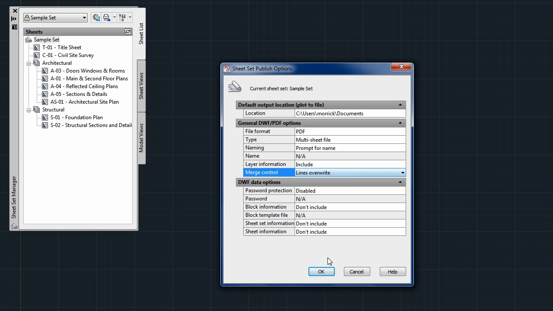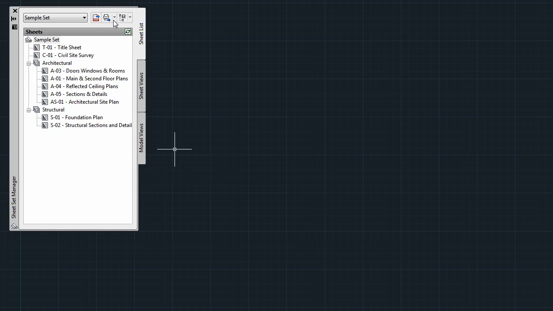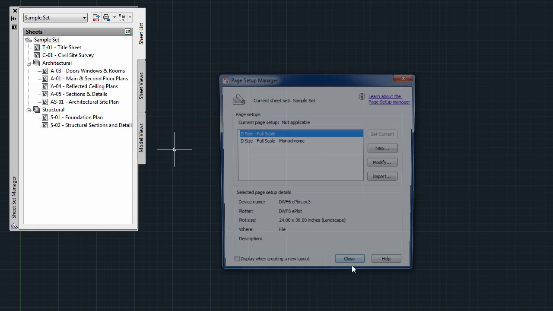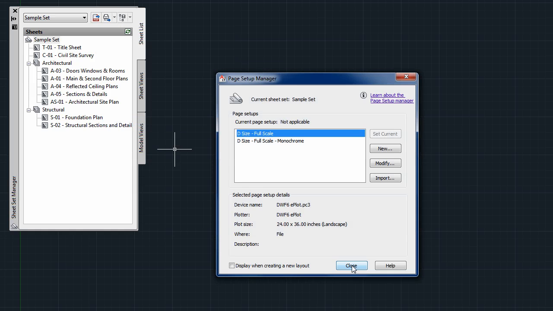Back in the Publish menu, the next item up is Manage Page Setups. Publishing a sheet set will be much easier if you're using named page setups. This dialog manages the page setups in the sheet set template file. I'll talk more about template files in another video, but for now I'll assume that you know how to use page setups and have at least one in your drawing files.